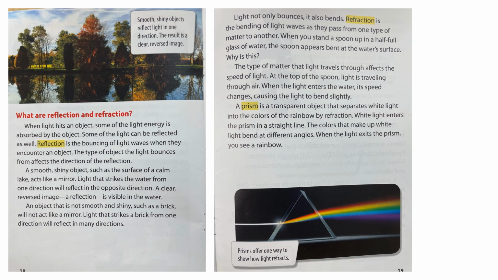A prism is a transparent object that separates white light into colors of the rainbow by refraction. White light enters the prism in a straight line. The colors that make up the white light bend at different angles. When the light exits the prism, you see a rainbow. Prisms offer one way to show how light refracts.